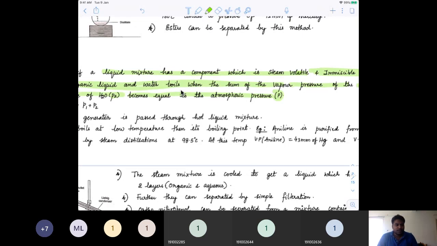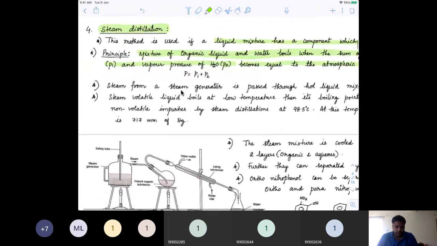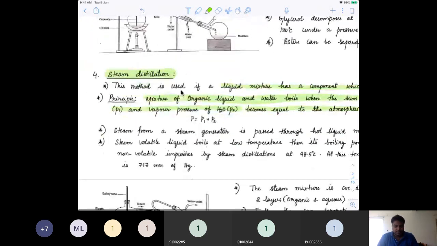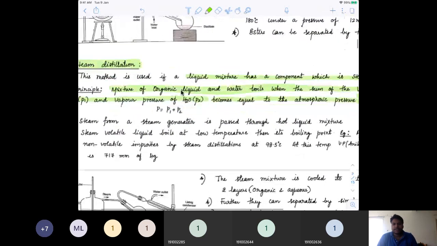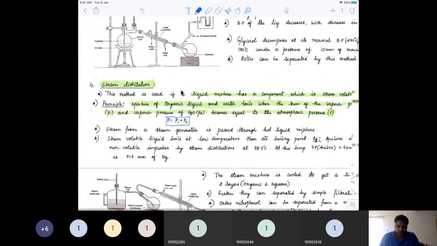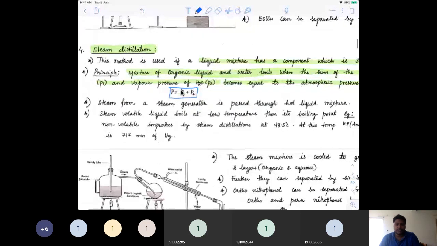So we let a stream of steam get into that flask or vessel, where the compound mixes with water. The sum of the vapor pressures of water vapor and this vaporizing liquid would be equal to the atmospheric pressure, and that helps it to distill easily.